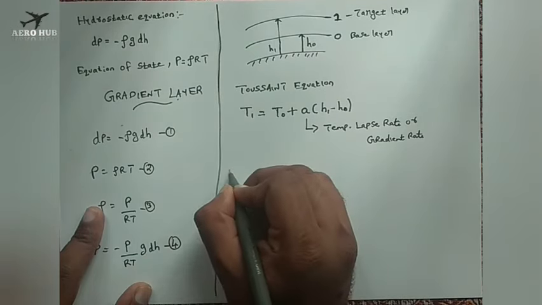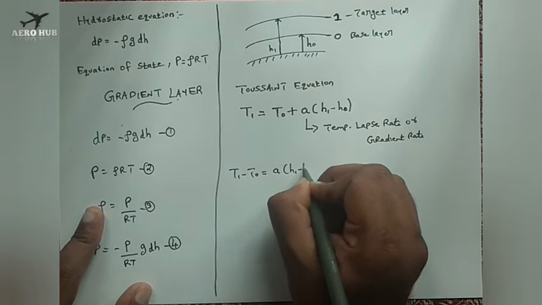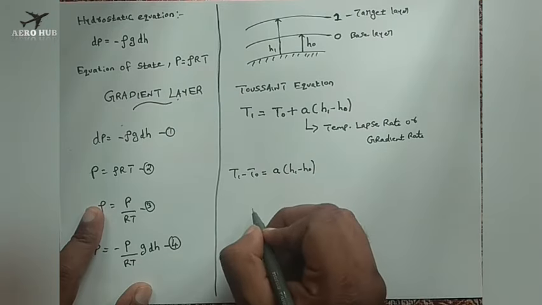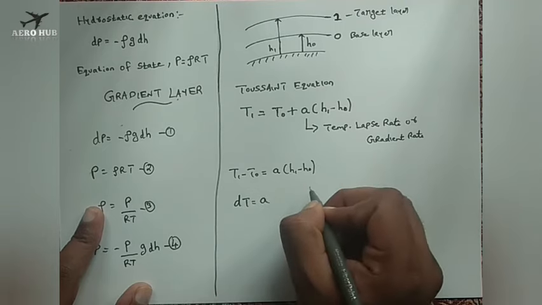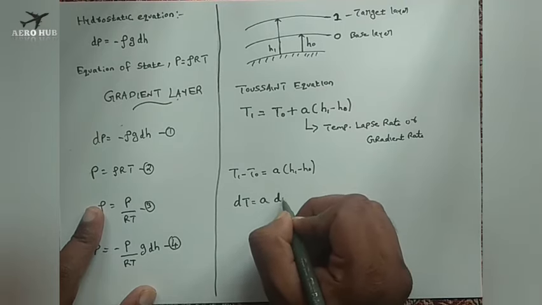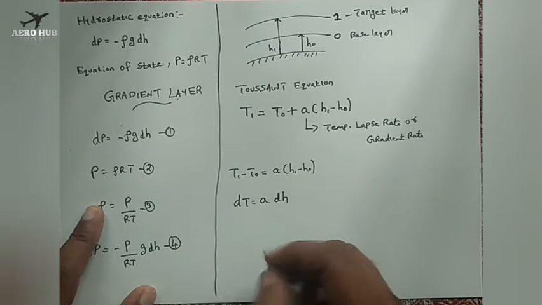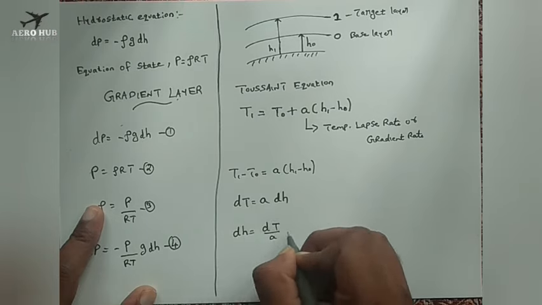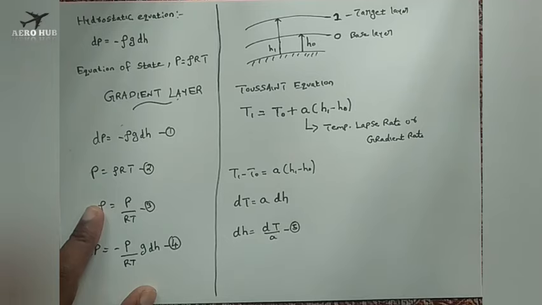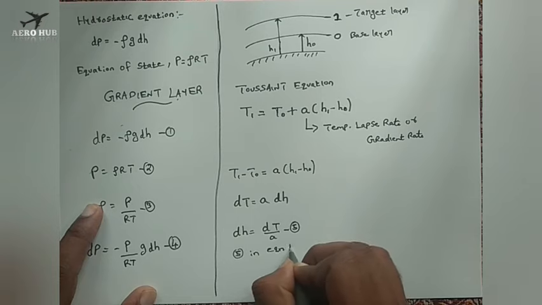So I can write this equation as T1 minus T0 is equal to A into H1 minus H0. T1 minus T0 is nothing but the change in temperature, which I can write as dT is equal to A into H1 minus H0, which is nothing but the change in height, that is dH. We can see in equation number 4 we have a term dH. So dH I can write as dH is equal to dT by A, equation number 5. Now I will substitute the value of equation number 5 in equation number 4.